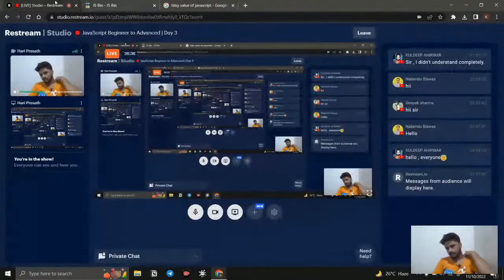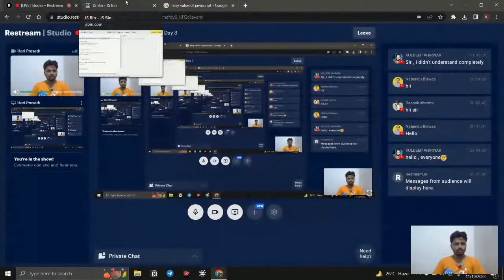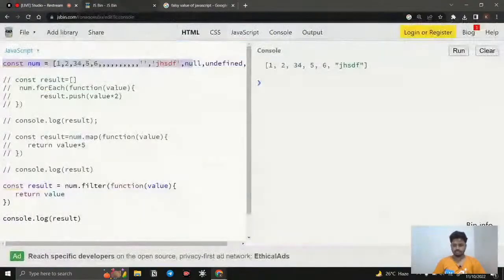I did not understand completely. Which one? Can you tell which method you are not able to understand? Okay, so which method? 21.5.